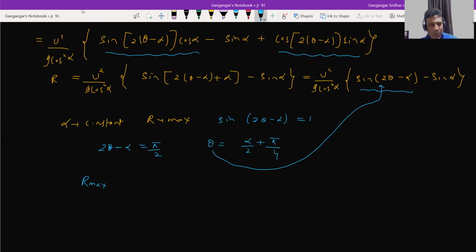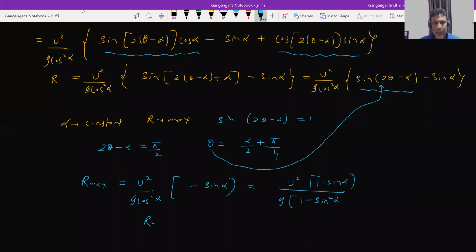So let me substitute that value. After substituting, I'll get maximum range equal to u square by g cos square alpha times (1 minus sine alpha), which, writing cos square alpha as 1 minus sine square alpha, gives the expression for maximum range: u square by g (1 plus sine alpha), for this particular angle of projection.